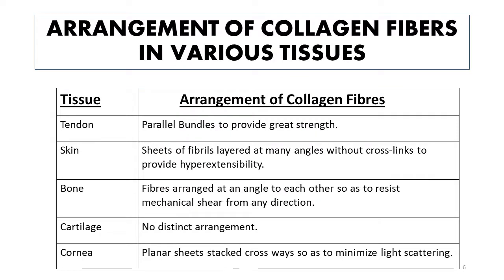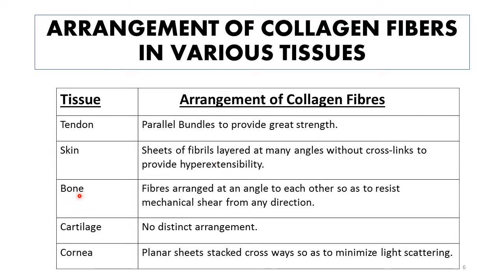So this slide shows the arrangement of collagen fibers in various tissues. For example, in case of tendon, collagen fibers or collagen molecules form parallel bundles to provide tensile strength to the tendinous tissue. In case of skin, sheets of fibrils layered at many angles without crosslinks are present to provide hyperextensibility.